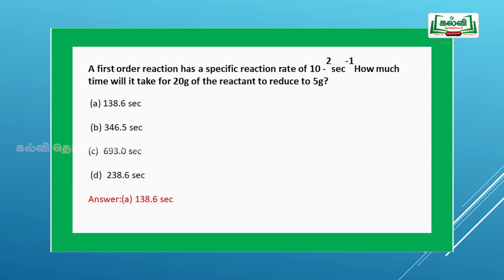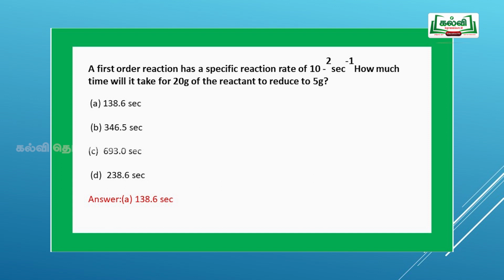First we have to calculate the half life. t half is equal to 0.693 by K. The rate constant is given in the problem, 0.693 by 10 to the power of minus 2, so t half is equal to 69.3.